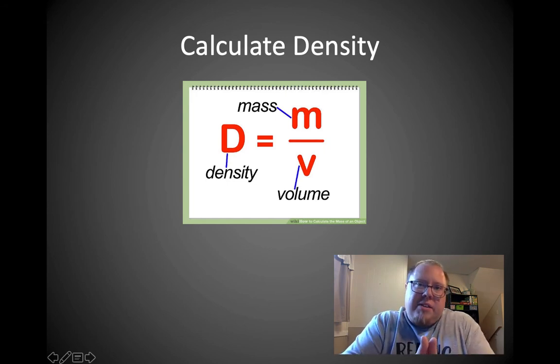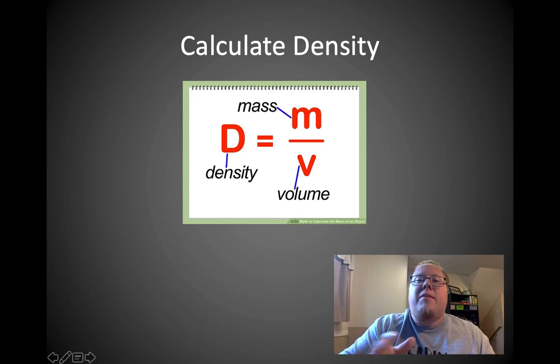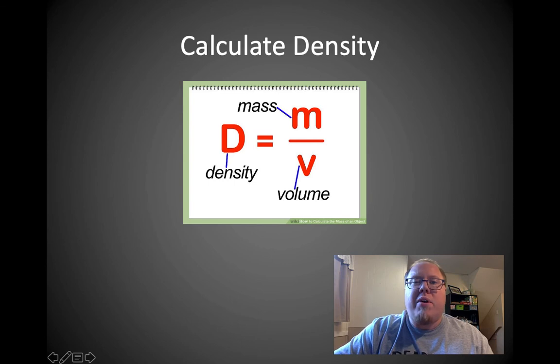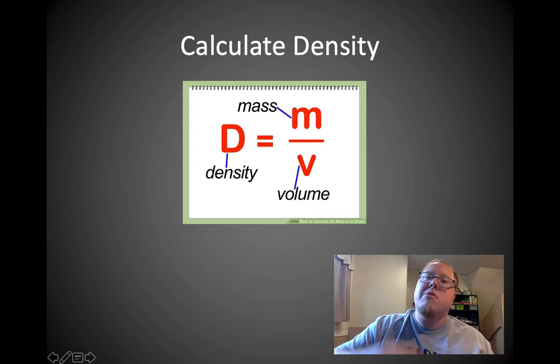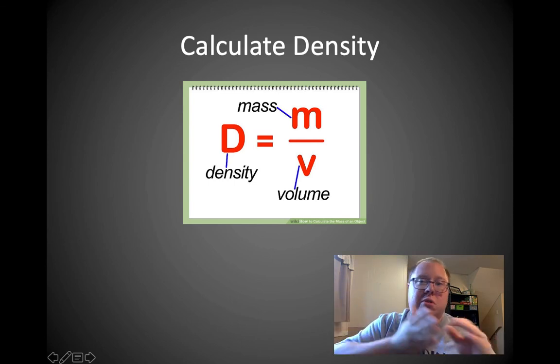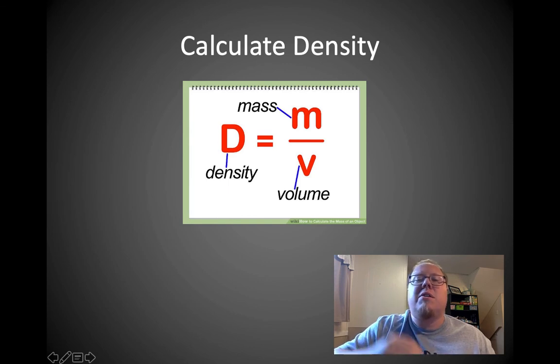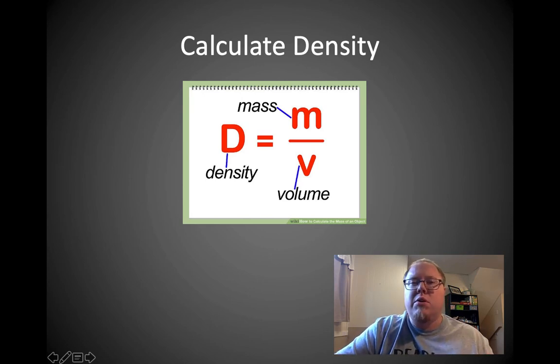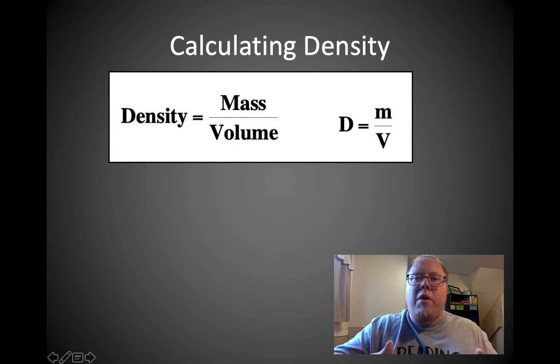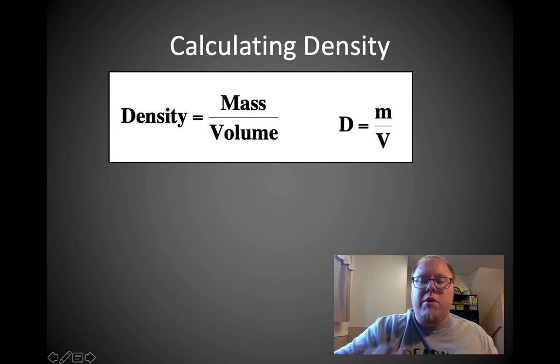Now, to calculate density, because there's a calculation involved, yes, mass and volume are extensive properties and density is an intensive property, but you use the mass and the volume to calculate the density. So density is mass divided by volume. Okay? D equals M over V. Mass divided by volume. So we're going to do a calculation here. So calculating density. I've got the formula here, mass divided by volume, just for reference here.